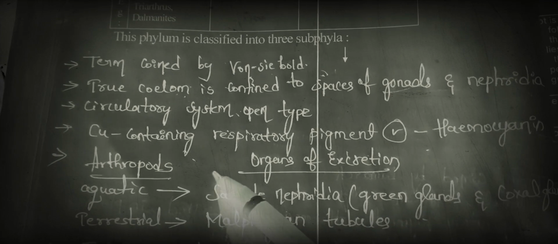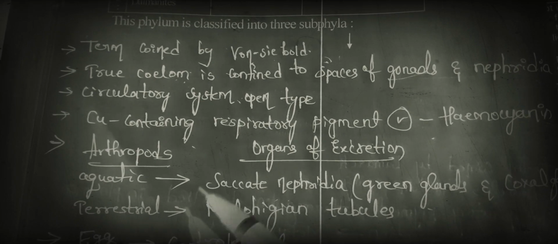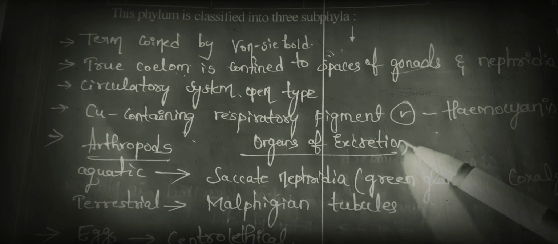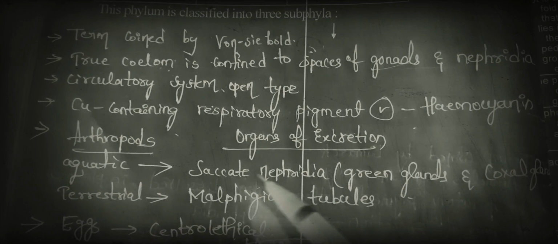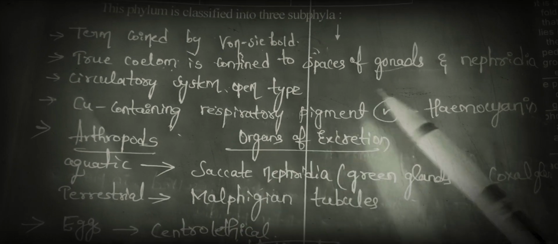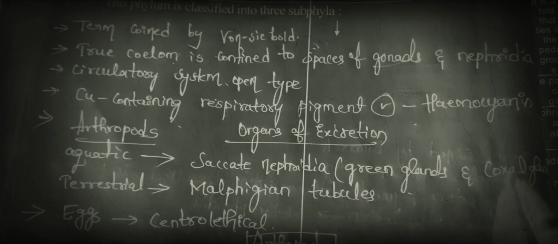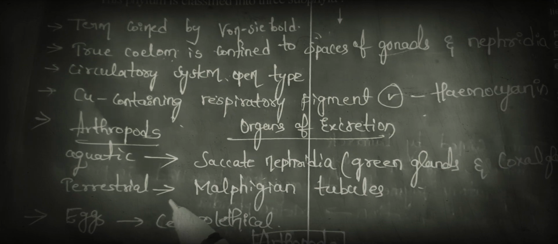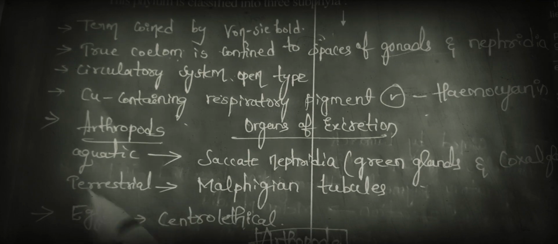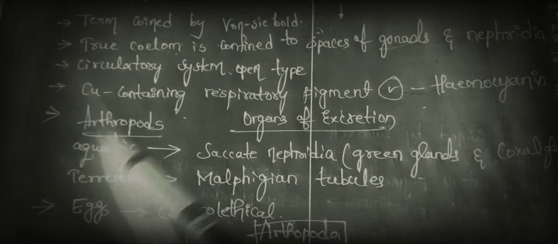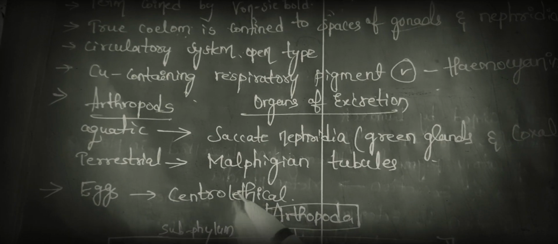In arthropods, both aquatic and terrestrial arthropods are present, so now we are going to discuss the organs of excretion in both cases. In aquatic arthropods, saccate nephridia, like green glands or coxal glands, are the organs of excretion. Next, in terrestrial arthropods, Malpighian tubules are the organs of excretion. Next, X or centrolethical.